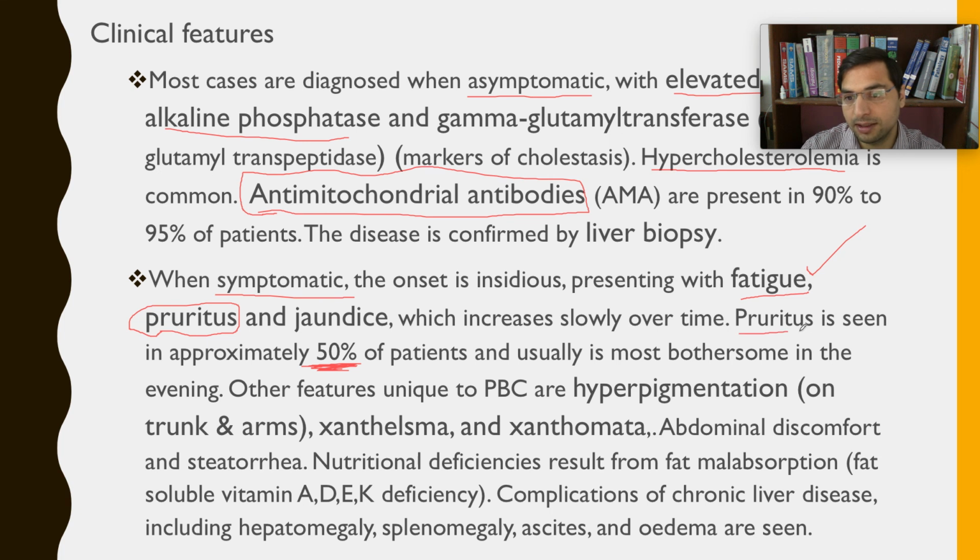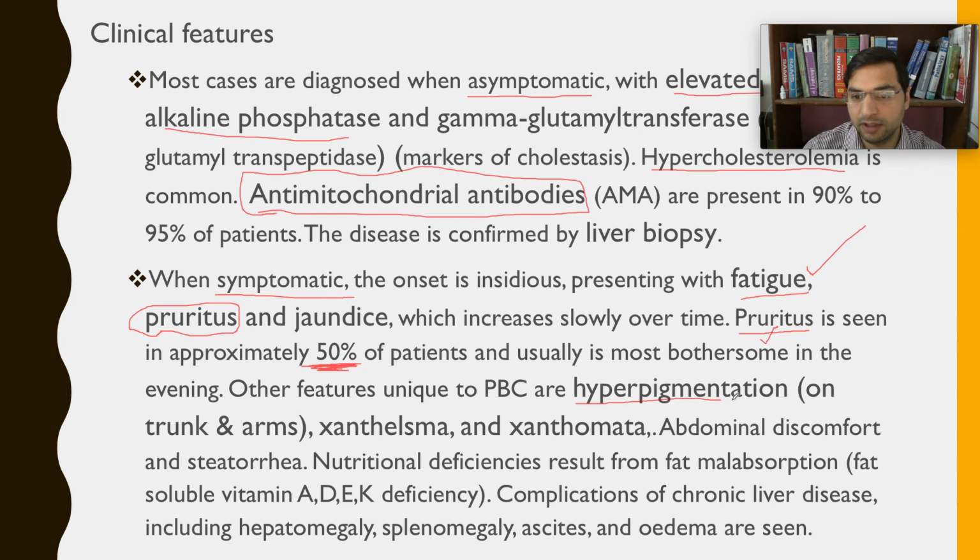So pruritus, if seen in a liver disease patient, indicates cholestasis, and since cholestasis is the main feature of primary biliary cirrhosis, 50% of the persons will be suffering with pruritus, right? And it will be more in the evening. The other features of primary biliary cirrhosis are hyperpigmentation.